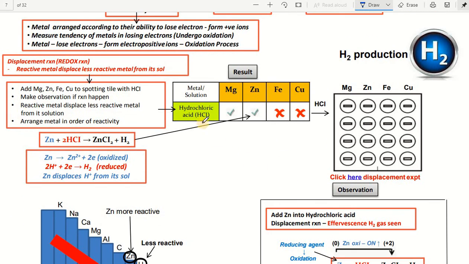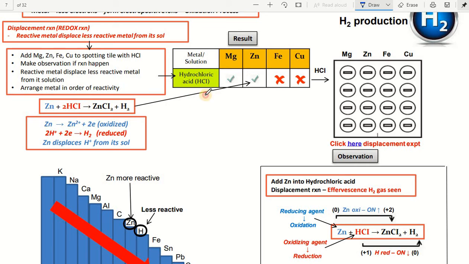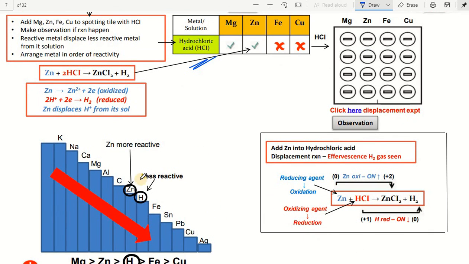Now if you take hydrochloric acid, where is hydrogen and where is iron? Observe here. Iron is in this location, whereas magnesium and zinc are in the top location. So above hydrogen, any metal will definitely react and liberate hydrogen gas.